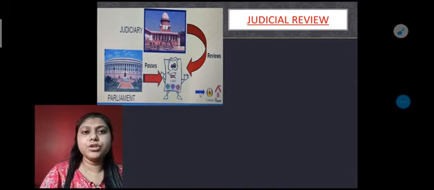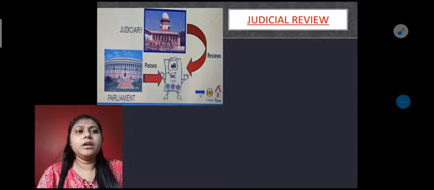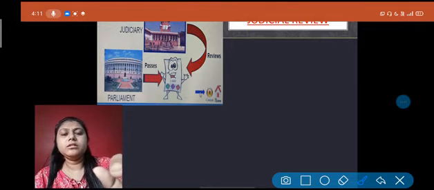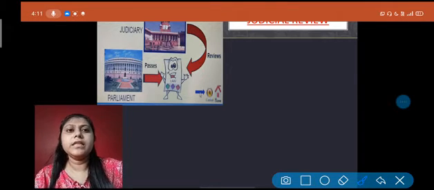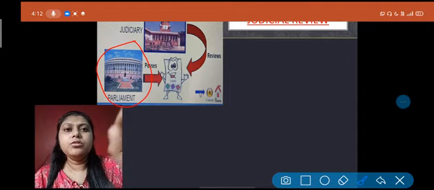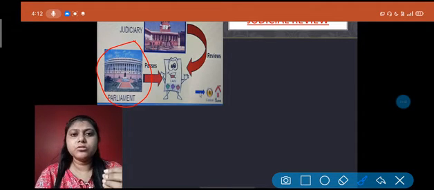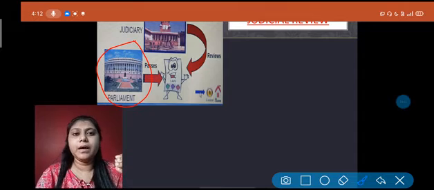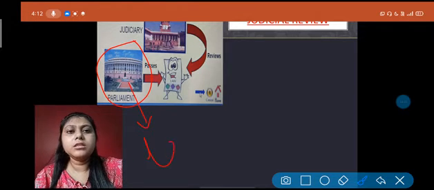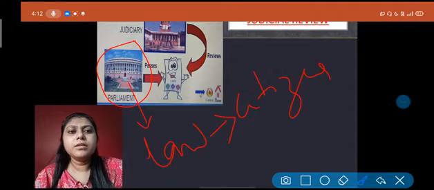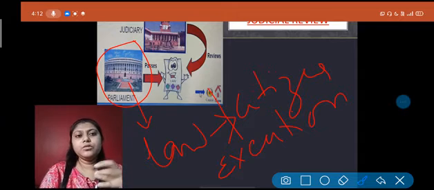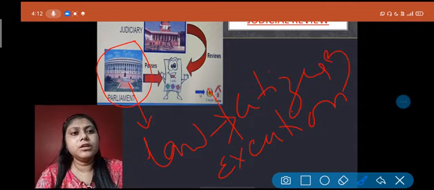Next one is about judicial review. If you see the picture, you can see that this is the parliament. You all know that the legislature is also known as the parliament, where the laws are passed. After the laws are passed, there is the executive, who executes the laws and passes them on to the citizens.